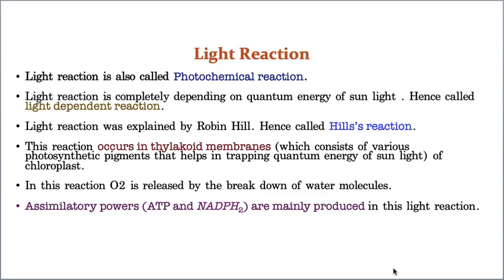For example, the sun propagates its light in the form of light rays, and if you observe those light rays, you can see small packets of energy. Those small packets are called photons, and every photon consists of some amount of energy.